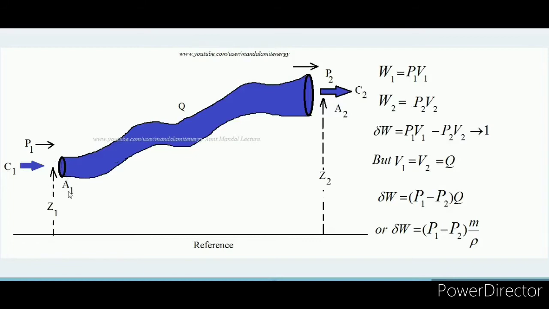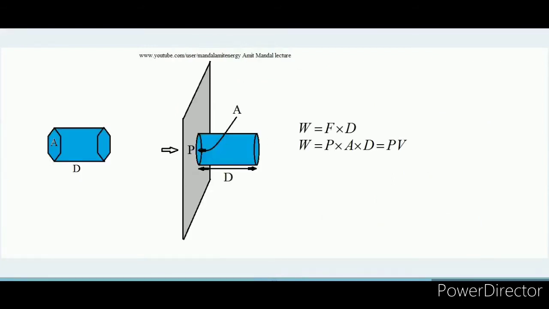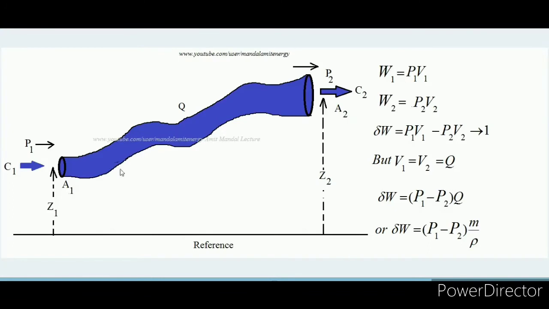Definitely, in case we are considering this pipe as a system, the work done to push the fluid inside the system is P1 V1, which we have already discussed in this slide. So P1 V1 is the amount of work done input to the system.